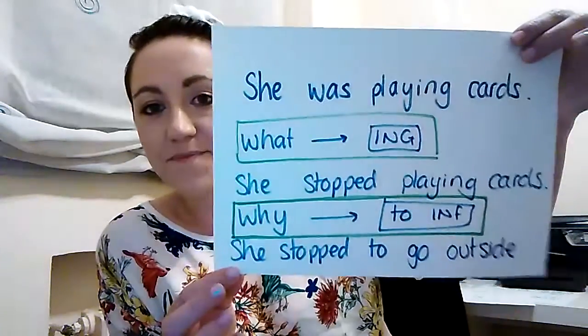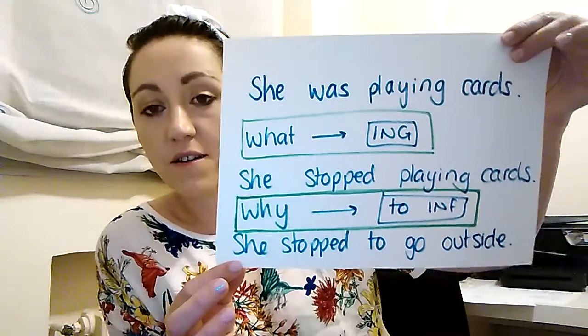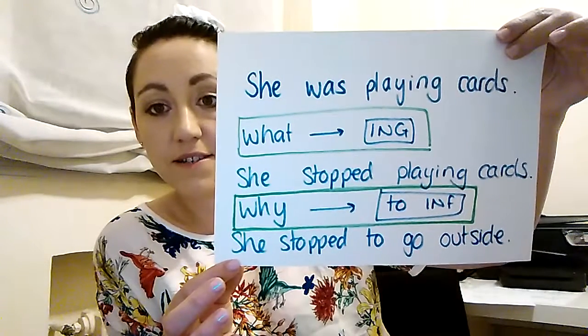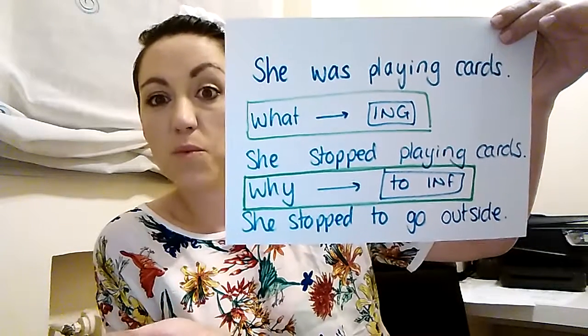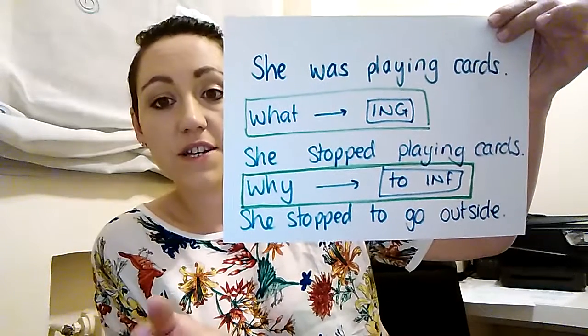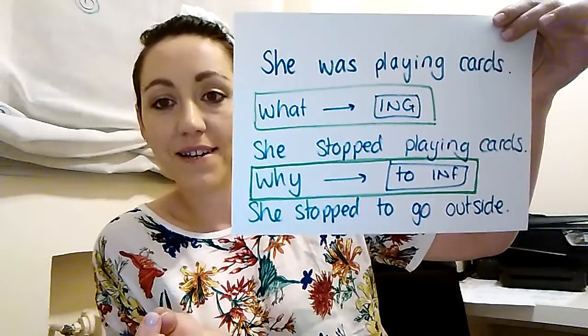I have that written down here. So she was playing cards. What is answered by ing. So she stopped playing cards. And why is answered with the to infinitive: she stopped to go outside.